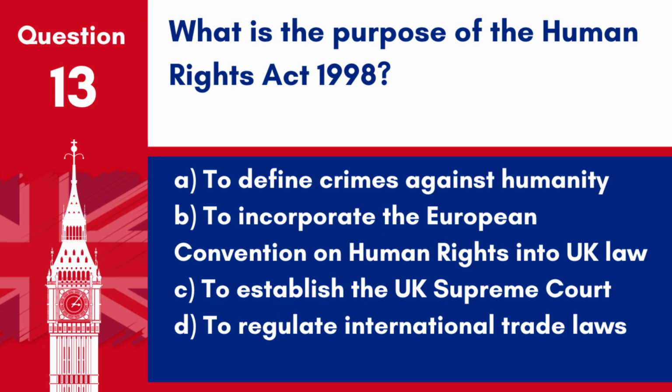Question 13. What is the purpose of the Human Rights Act 1998? A. To define crimes against humanity. B. To incorporate the European Convention on Human Rights into UK law. C. To establish the UK Supreme Court. D. To regulate international trade laws.